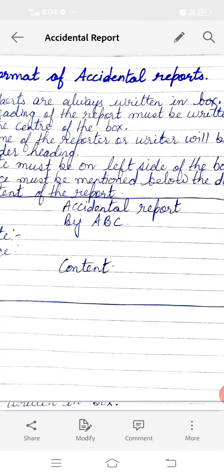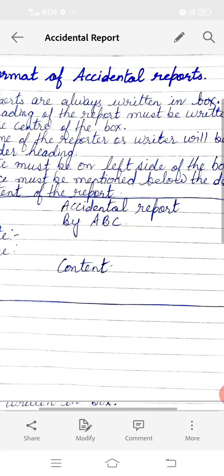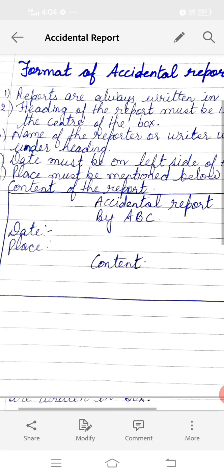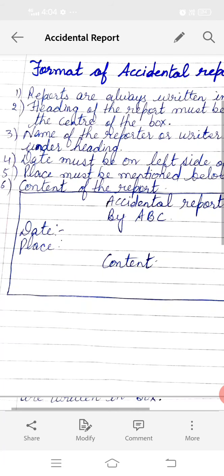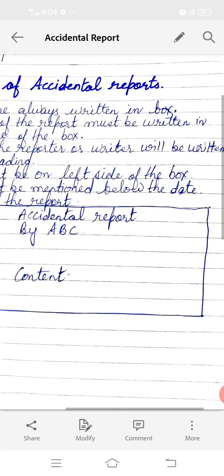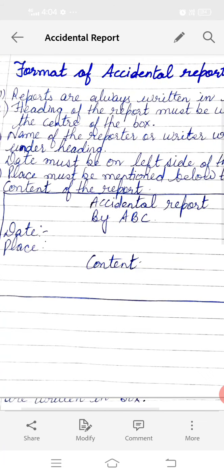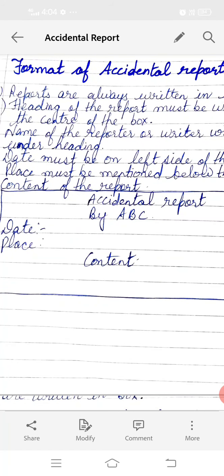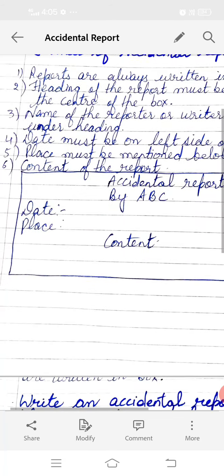Even in any other report also, we write the report heading first, and then the name of the reporter or writer will be written under the heading. So under the accidental report heading, I have mentioned here by ABC. By means it is the writer or the reporter name.